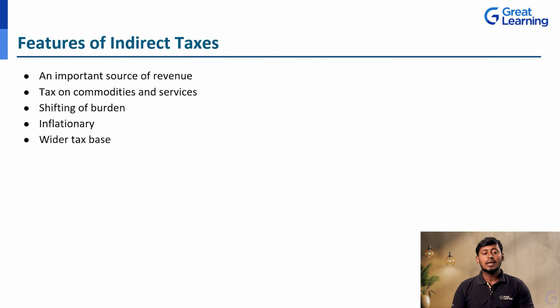And the next one, inflationary. How will this GST work in inflation time? Inflation is nothing but the prices of goods or commodities being very high, correct? So at that time, how is the price going to change as per the indirect tax? For example, in the earlier days, the MRP is 10 rupees. For that 10 rupees, we pay tax as sales tax or VAT, correct?